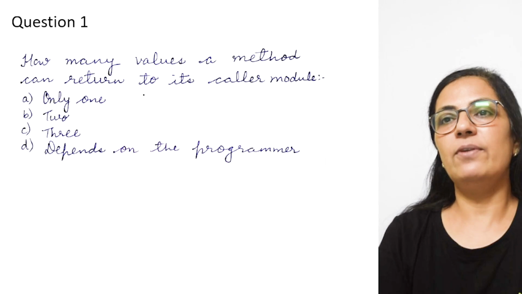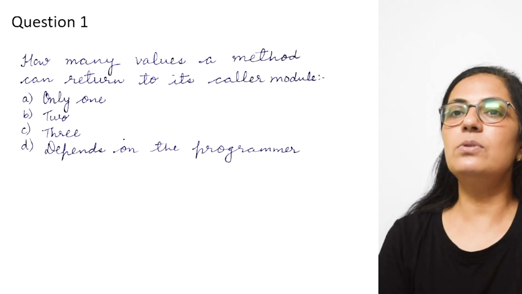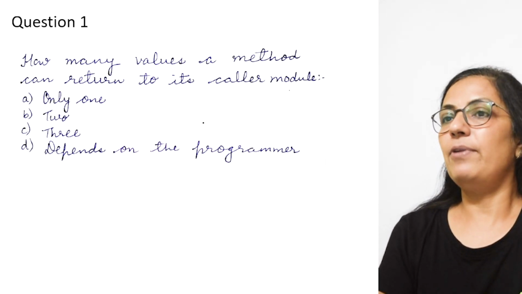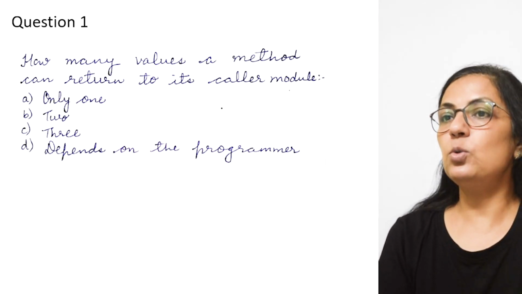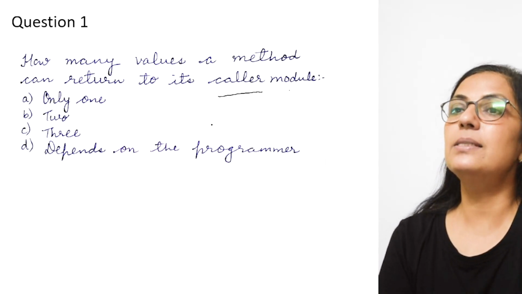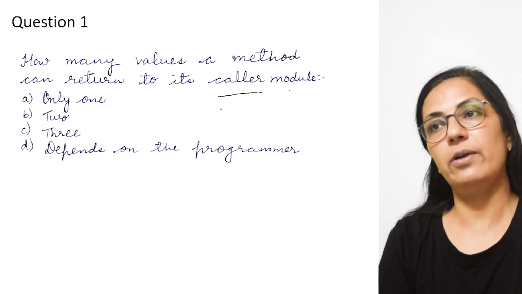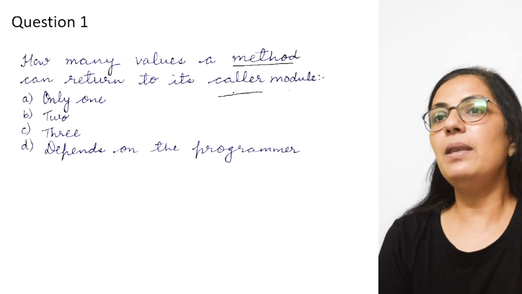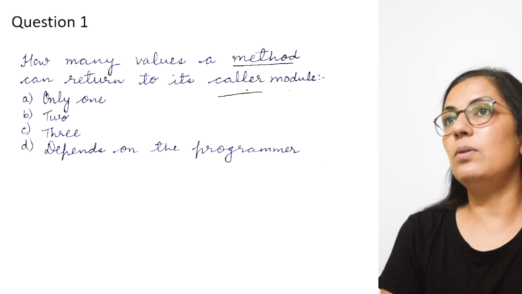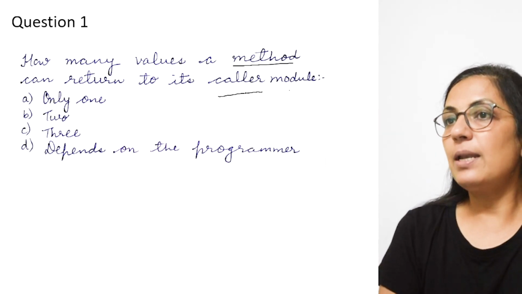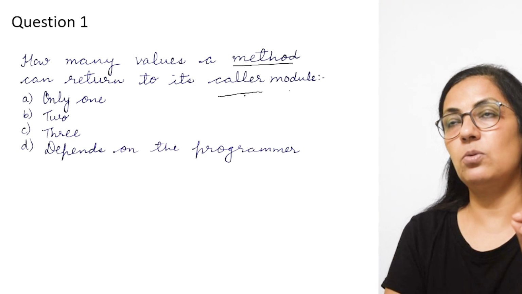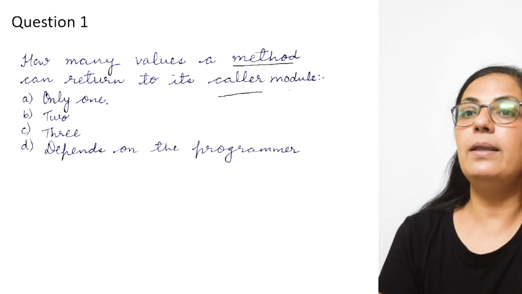Okay. So the first question is, how many values a method can return to its caller module? Children, when we write the program, there are two functions. One is the caller function and the other is the called method or function. So how many values a method can return to its caller module? That means which function has called it, how many values it can send back to that module. The answer is only one.